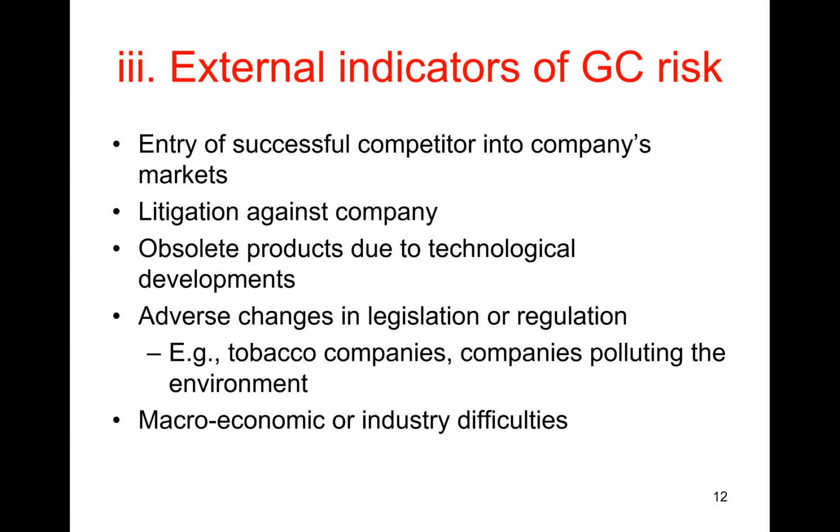Thirdly, external indicators, right? So here we're looking at things outside of the company that indicate the company is less likely to survive. So for example, if there's an entry of a successful competitor into a company's markets, right? If the company is losing customers because there's another company that's come in that's just better, has a better product, maybe is more efficient, can charge lower prices, then that's going to make it harder for the company to survive.